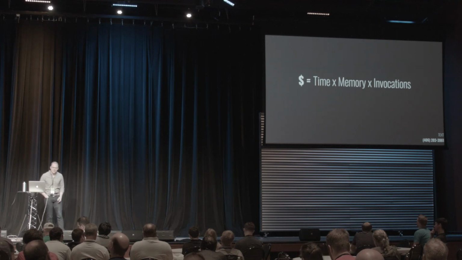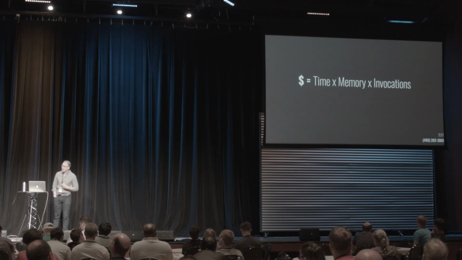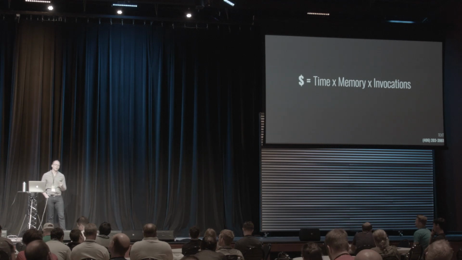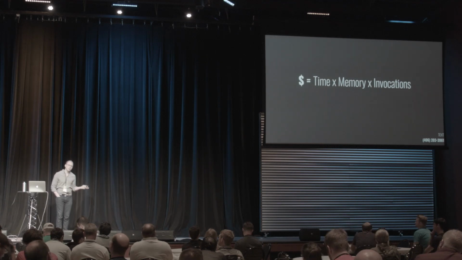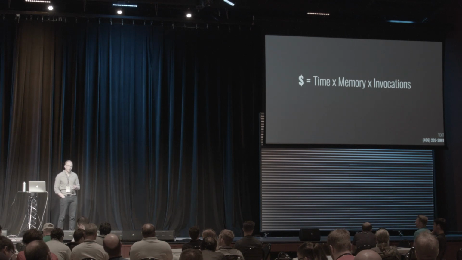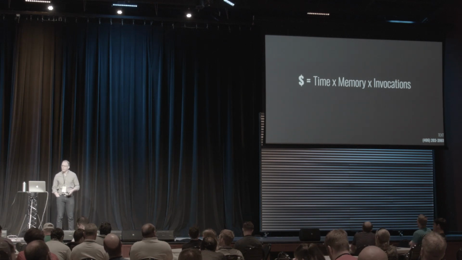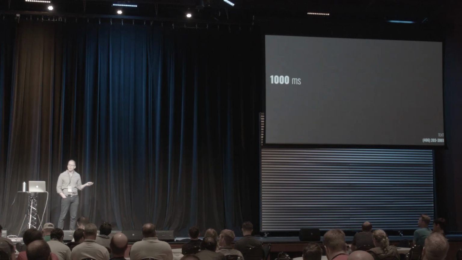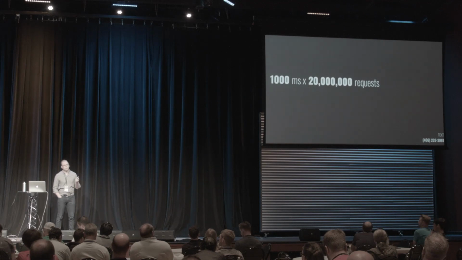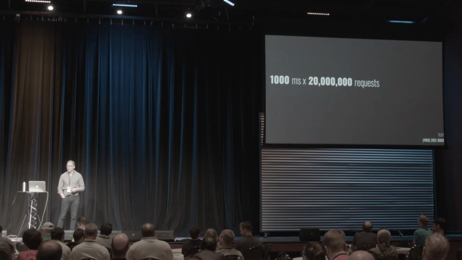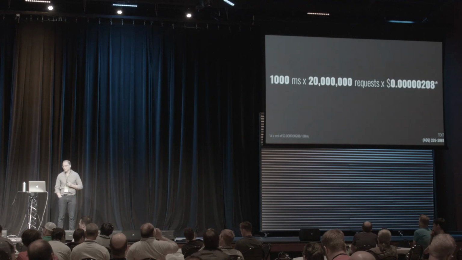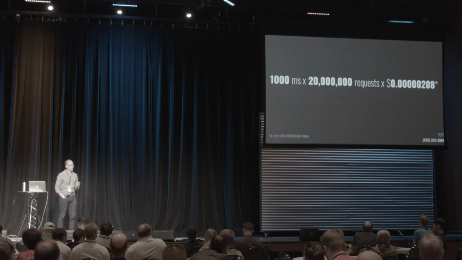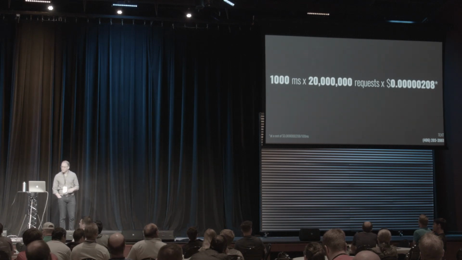So while everyone is getting memes texted to them, let's talk a little bit about the cost. So this is the cost formula for Lambdas. It's the execution time times a dollar amount per megabyte used times the number of invocations. So for us, we have 2 Lambdas. Each of them takes around 1,000 milliseconds to run. Let's say we have 20 million requests. So we have 2 Lambdas, which means we can generate 10 million memes. And this is the current very small number of dollars that AWS charges per 1,000 milliseconds for 128 megabytes. So that comes out to less than $40 a month.